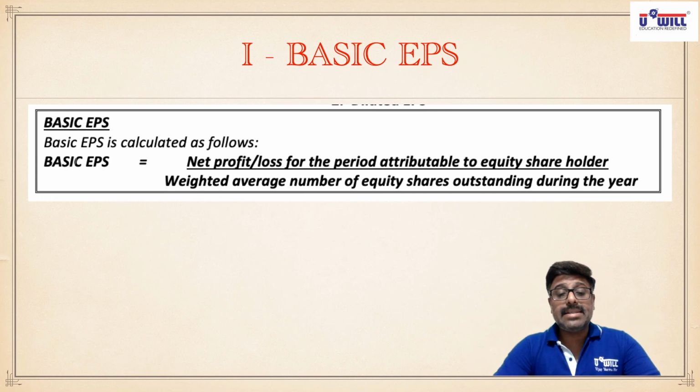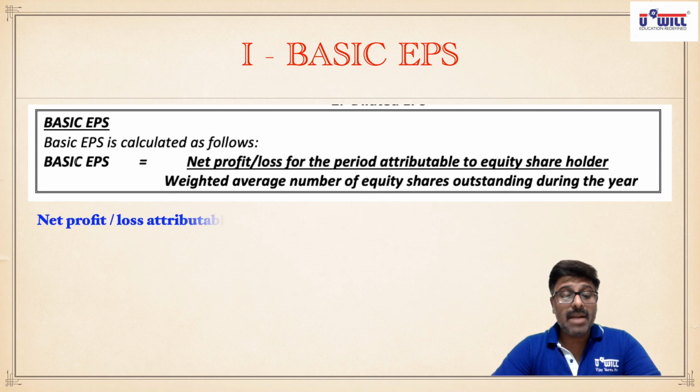Now let us understand these two things in detail: how to find the profits attributable to equity shareholders, and how to find the weighted average number of equity shares outstanding during the year. Give the heading in your notebooks: net profit or loss attributable to equity shareholders.